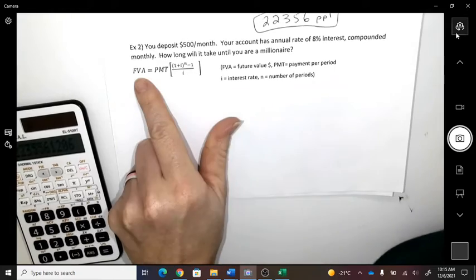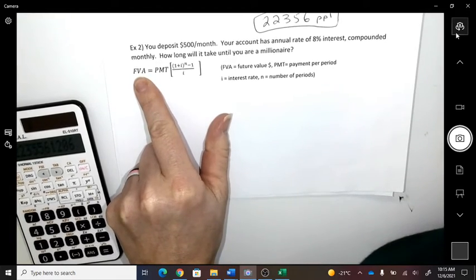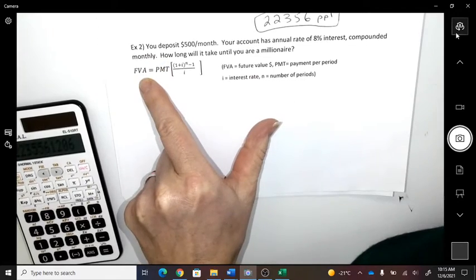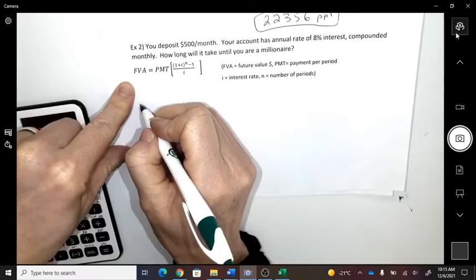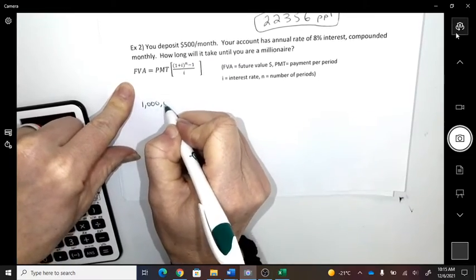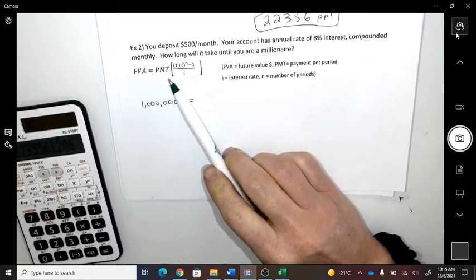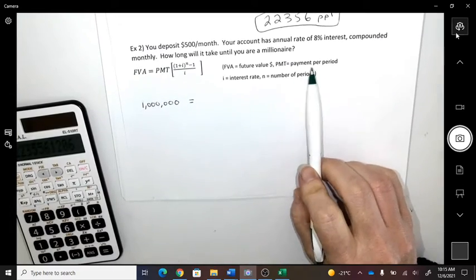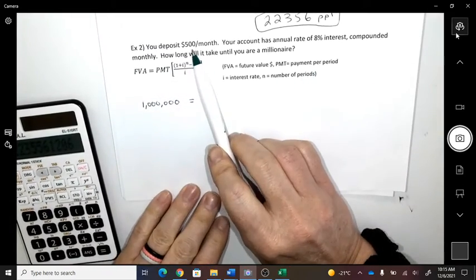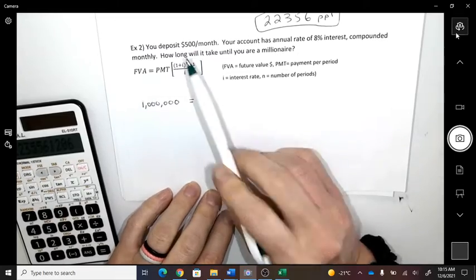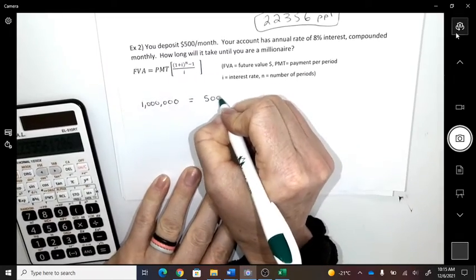Okay, so we have this, which is called the future value. So in this scenario, what's the future value we want to reach? How much money do we want to have in the future? $1 million. PMT is the payments. So what were we doing? Every month we were making a payment of $500.